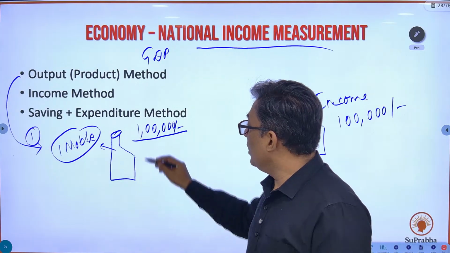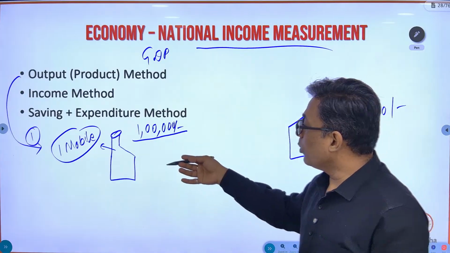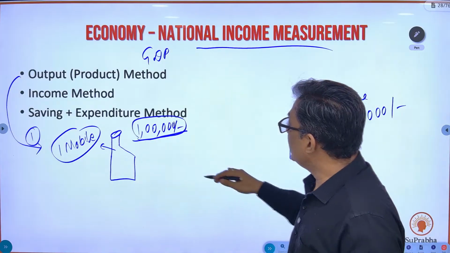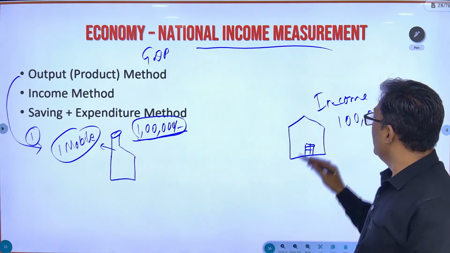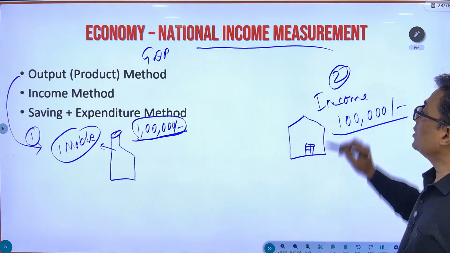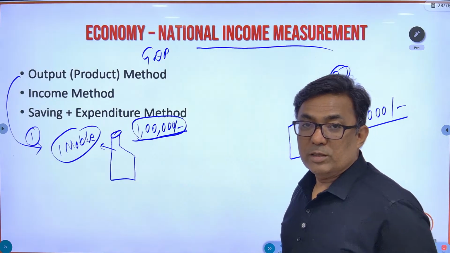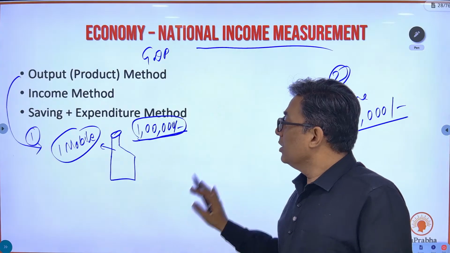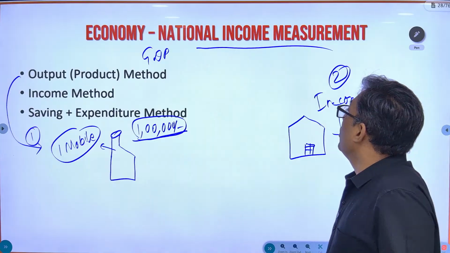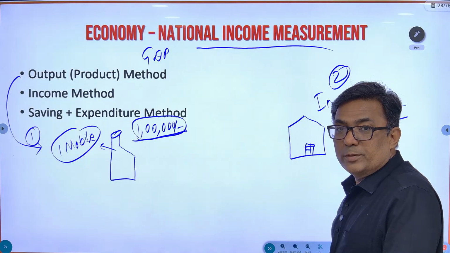Yes, because the mobile which they have produced is 1 lakh. It means that the factors of production value is 1 lakh rupees, so those who have supplied the factors of production will also be getting an income of 1 lakh rupees. So this is the second method to measure the national income of the country or the GDP of the country, that is the income method. GDP is not national income, but we are measuring the GDP of the country. So this is the second method of measuring the GDP of the country, that is the income method.